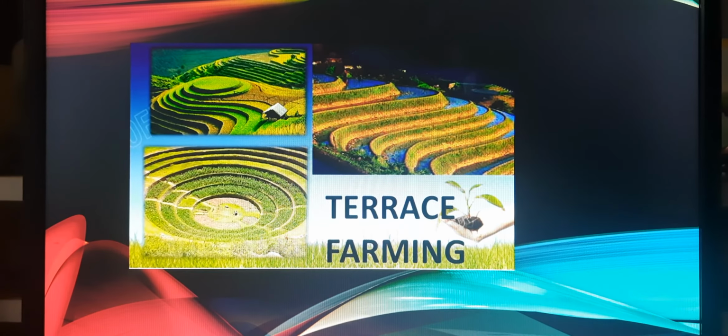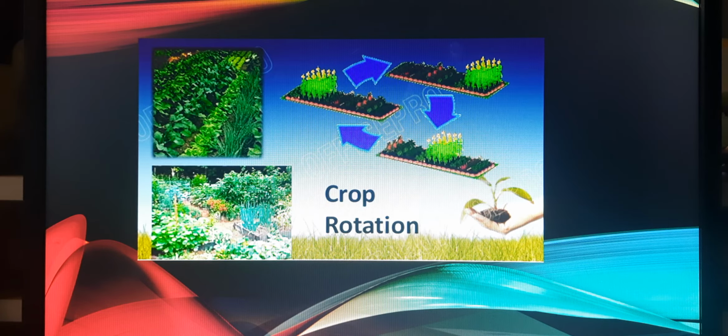Next is terrace farming. In terrace farming, flat steps are made on the steep slopes so that a flat surface is available to grow crops. Terrace farming prevents soil from being carried away by rainwater which flows down. Next method is crop rotation. Soil can be conserved by growing different crops on the same field to preserve the fertility of the soil, and this is known as crop rotation.